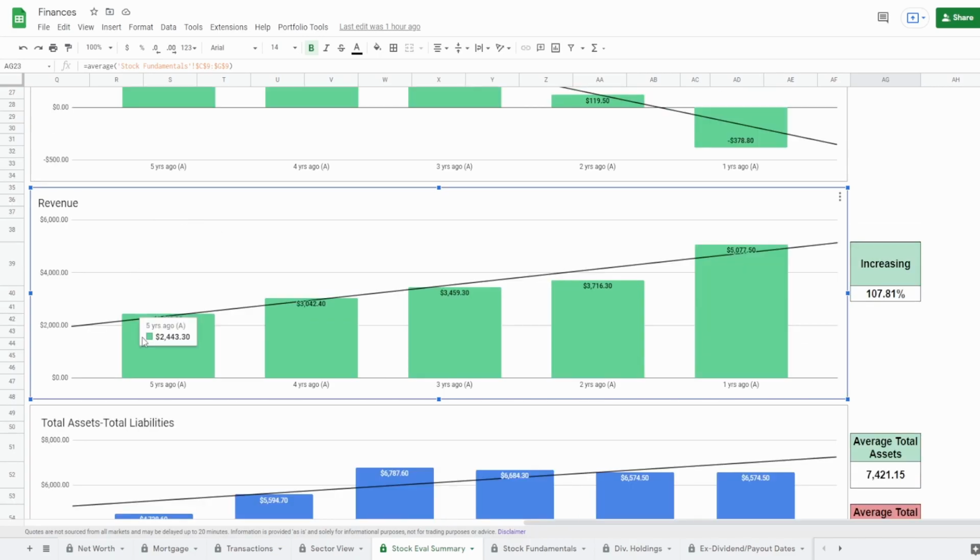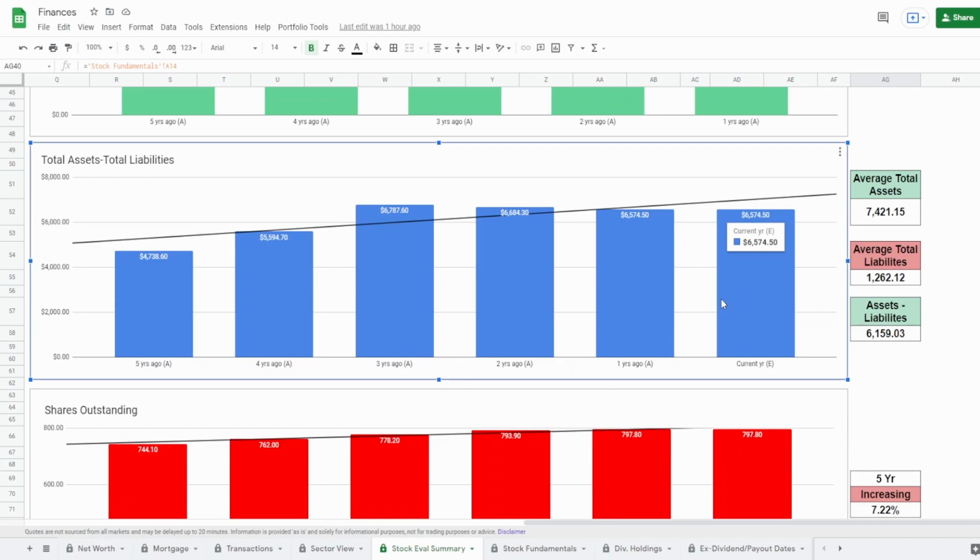Now let's take a look at the revenue. 5 years ago of $2.4 billion to 1 year ago of $5.1 billion. That's an increase, at least on the revenue. This is actually looking really good, of 108%. And as you can see right here, if only the other two metrics looked like the revenue, this actually might be pretty good. The revenue is consistently increasing year over year, going from 2.4 to 3 to 3.5 to 3.7 to $5.1 billion. So it really is a nice increase when it comes to the revenue. I really wish that the other two metrics were going up in the same positive direction, or at least just staying flat and not going into the negatives. However, at least in this case, the revenue is a positive metric.